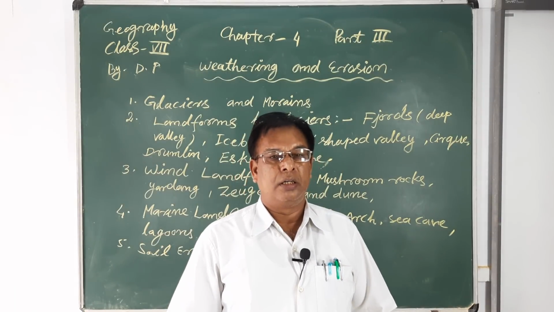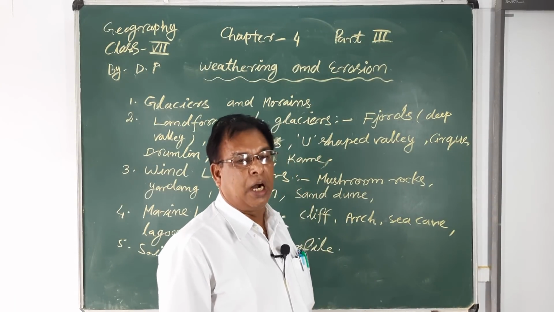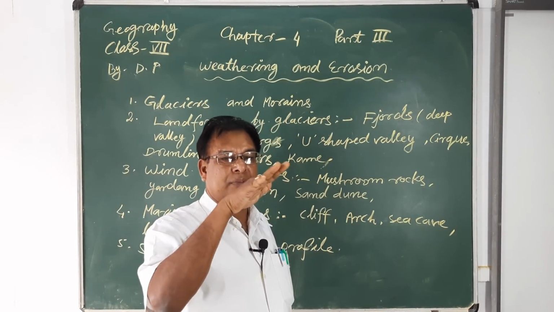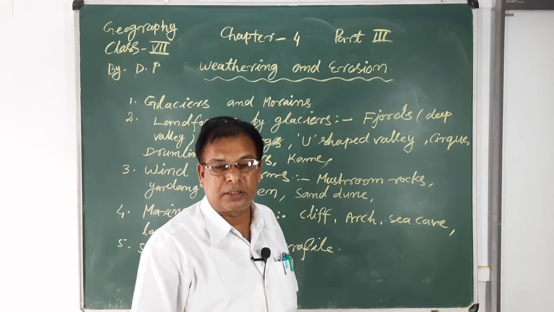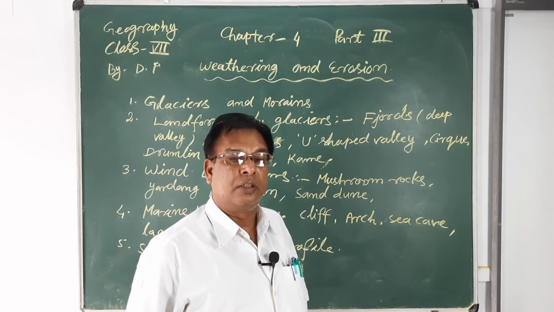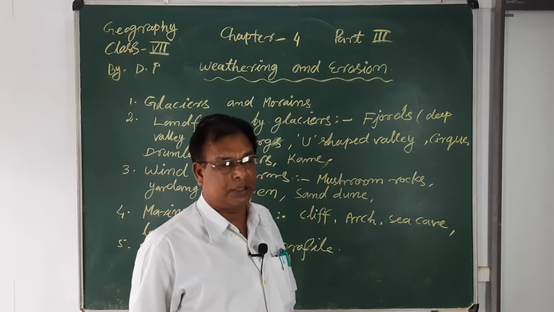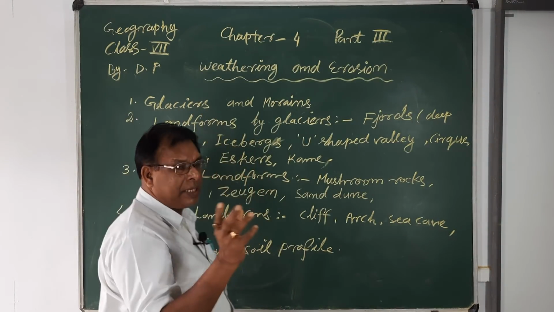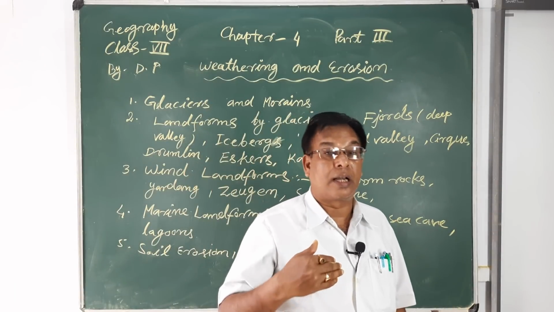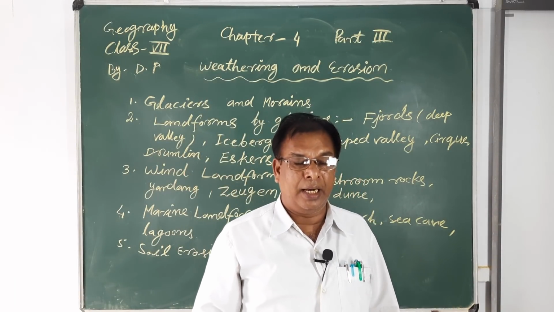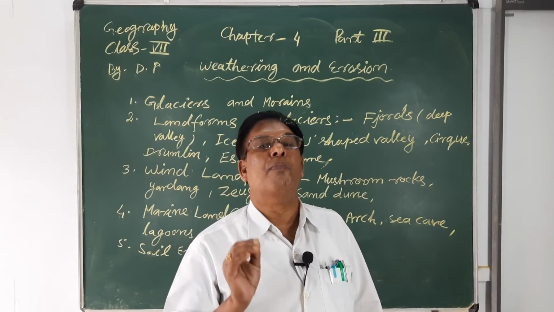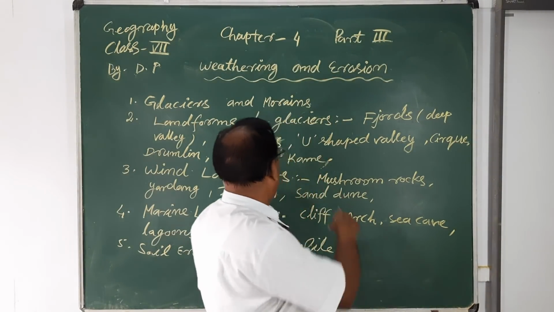That means a motion of the ice falling down from the high areas towards the lowland areas is known as the glacier. And whatever types of material the glaciers carry, those materials are known as the moraine.